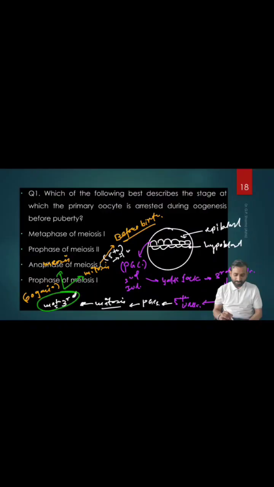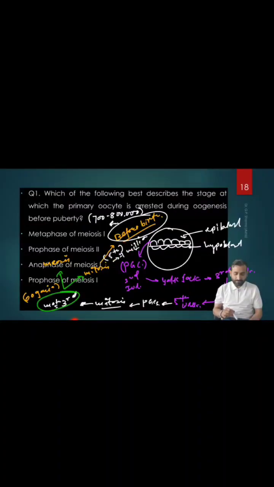How much? 7 million. But some of these undergo death from the 5th month to the 9th month, so that at the time of birth, the oogonia remain about 700 to 800,000 only.